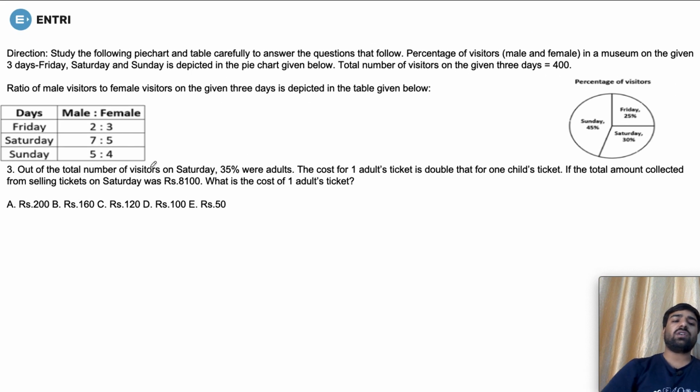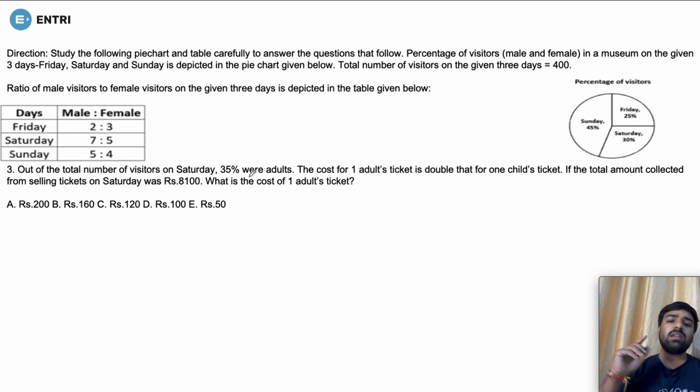In the next question, what are they saying? They are saying that out of the total number of visitors on Saturday, 35% were adults. The cost of one adult's ticket is double that of one child's ticket. If the total amount collected from selling tickets on Saturday was 8100, what is the cost of one adult's ticket?